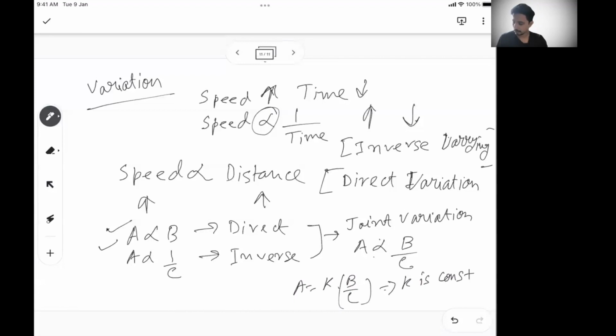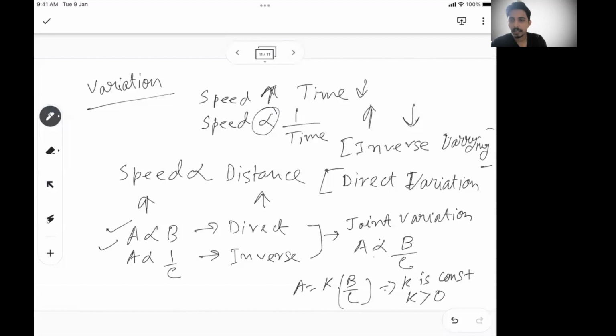K is a non-zero positive number. In ratio, proportion and variation, we don't deal with negative numbers. So K cannot be negative and K cannot be 0. K has to be greater than 0. So you can convert a variation into an equality sign by introducing a constant of variation.